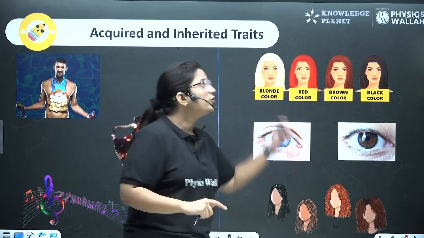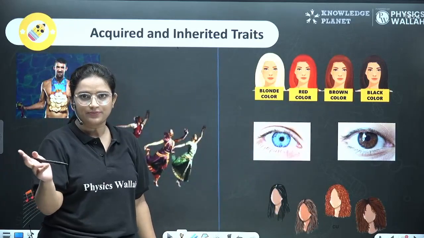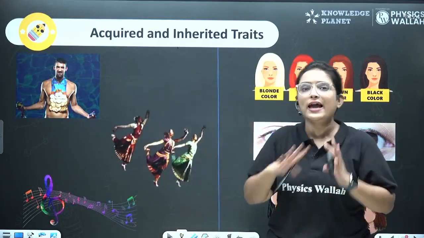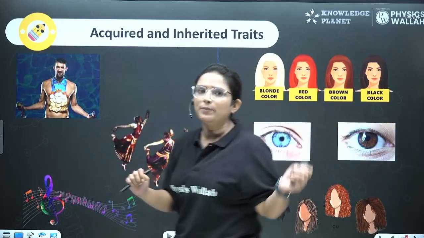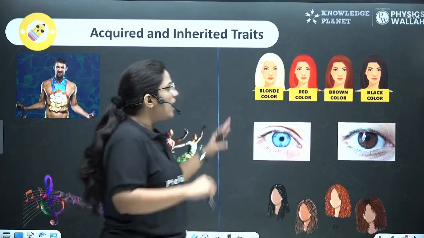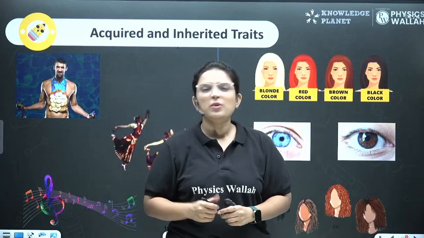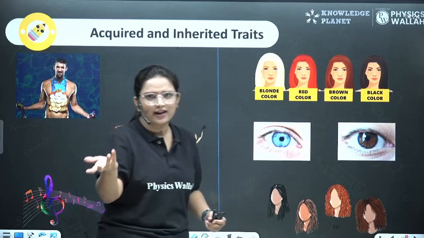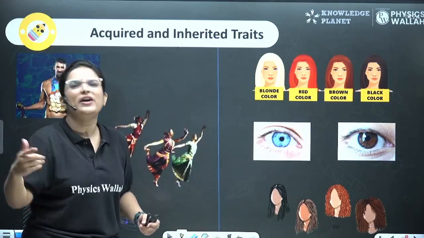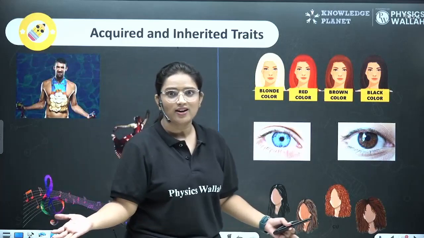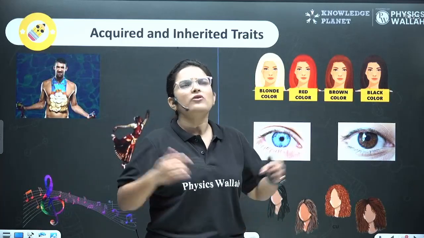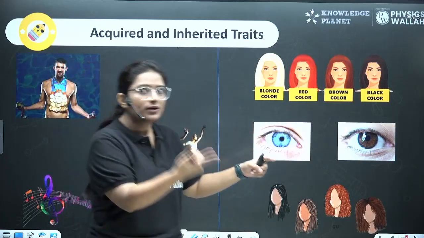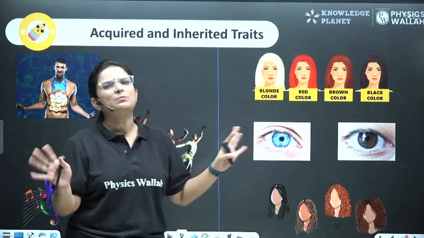Okay, now when we talked about traits, there are two types of traits. Some can be acquired during the lifetime and some are present from birth. Like for example, our hair color. Now it would be very pretty if I had some blonde or red color. I have plain black hair, and they're very wavy. They're not even curly, they're not even straight, right? So they are wavy. Now I always ask my mother why do I have these wavy hairs just like you, just like my mother, right? Why? And these are present since birth.